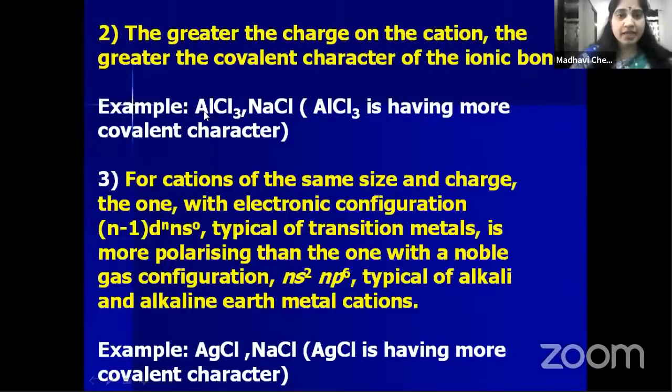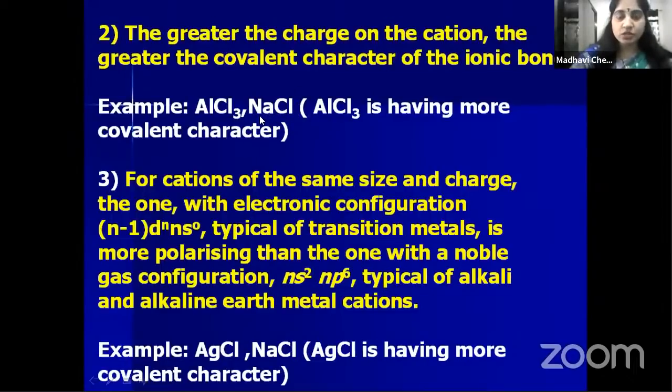If you see here, aluminum is the cation in case of aluminum trichloride, and the sodium is the cation in case of NaCl. See children, aluminum is having +3 of charge and sodium is having +1. So greater the charge on the cation. Which cation is having greater charge? Aluminum is having greater charge, is it not? +3. So that's why aluminum trichloride, AlCl3, is having more covalent character when compared with the sodium chloride.